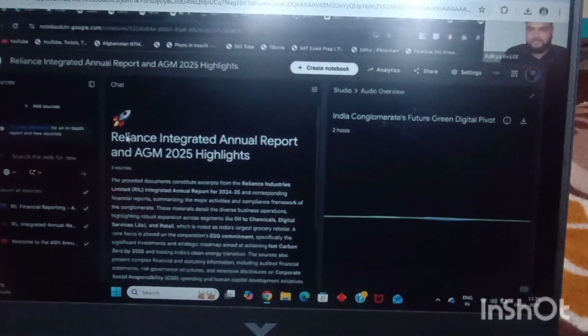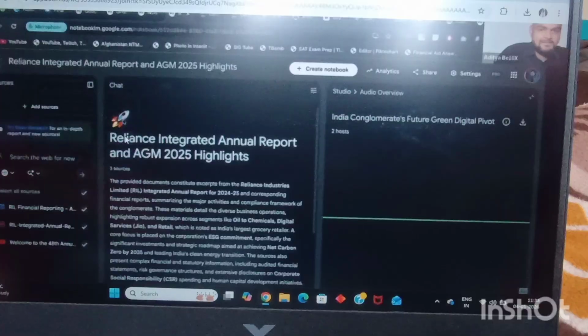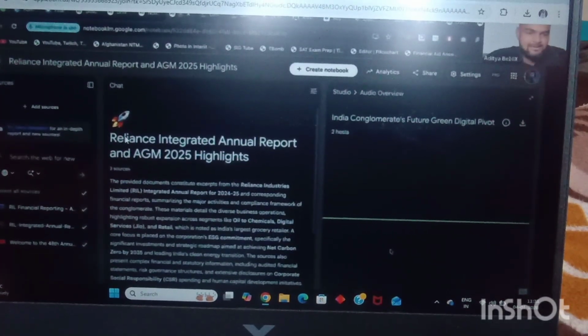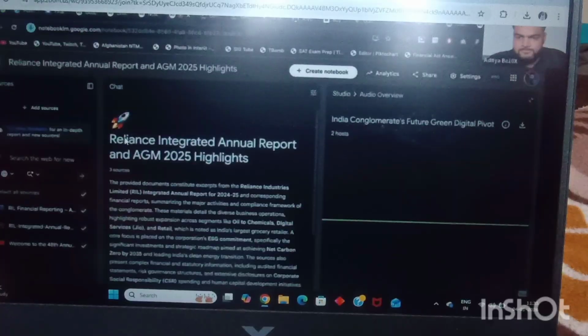So I was thinking to invest in Reliance, and right now my risk appetite is really high. So do you think it is good to invest, or do you have any other opinion?